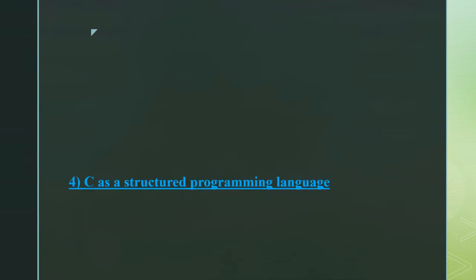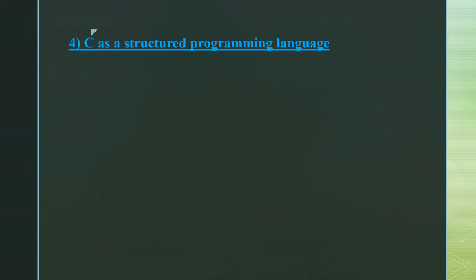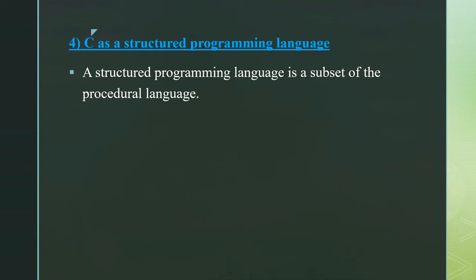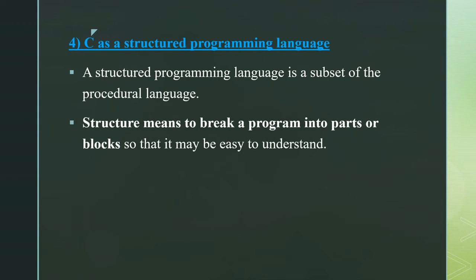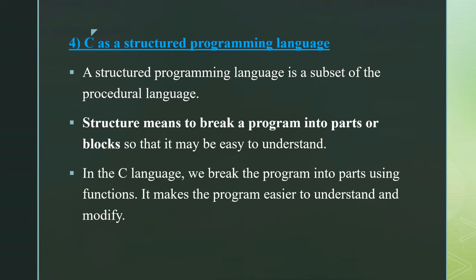The fourth one is C as a structured programming language. A structured programming language is a subset of the procedural language. Structure means to break a program into parts or blocks so that it can be easily understood and also it will be clear. In the C language, we break the program into parts using functions. It makes the program easier to understand and also to modify. Even a person who doesn't have proper knowledge of C language can easily understand and also write the code.